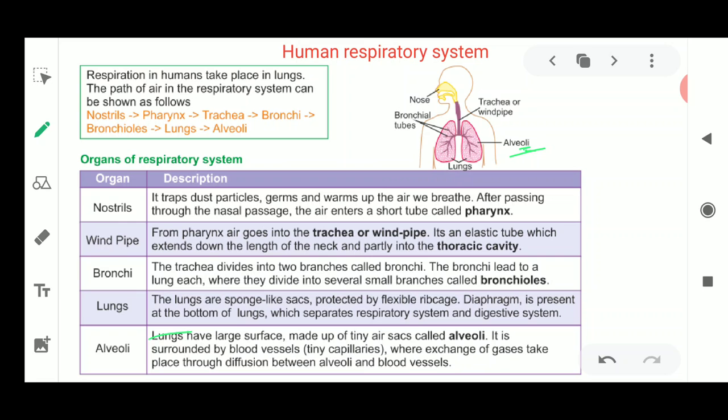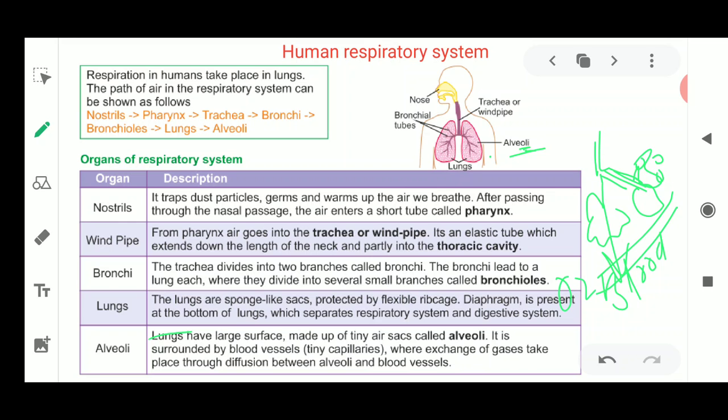So it's drawn here. This is known as alveoli, and these alveoli are the main place for the gaseous exchange in the lungs of human beings. Now why are these the main exchange places? Because each of these alveoli is richly supplied with blood vessels. Once oxygen comes here, it goes into the blood and travels through the complete body. Once it has travelled, this good air is converted into carbon dioxide, bad air or foul air.